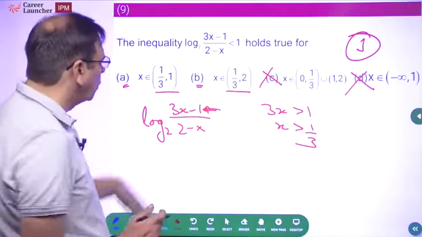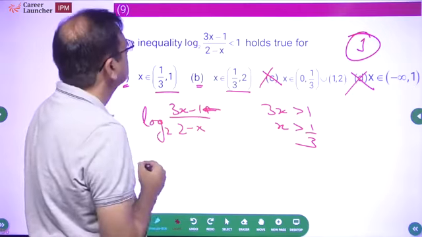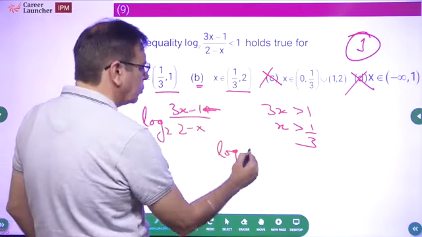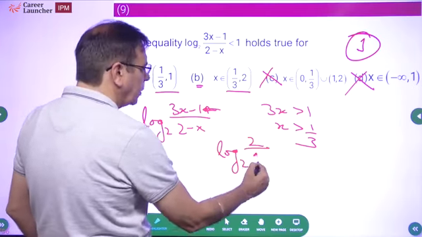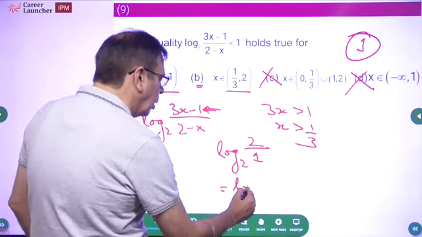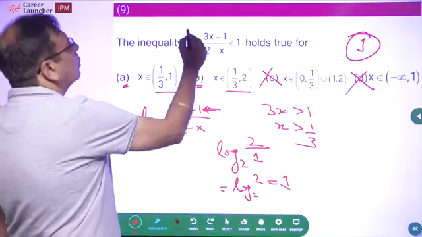If x is equal to 1, what do we get here? 3 minus 1, 2. This will become log base 2. Numerator will be 3 minus 1, and denominator 2 minus 1 is 1. So what does it become? Log of 2 base 2, which is equal to 1.